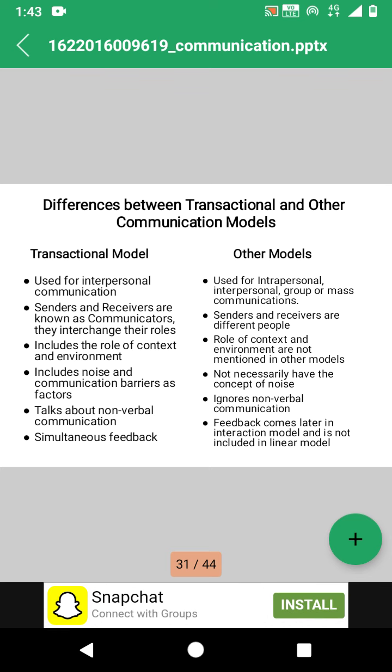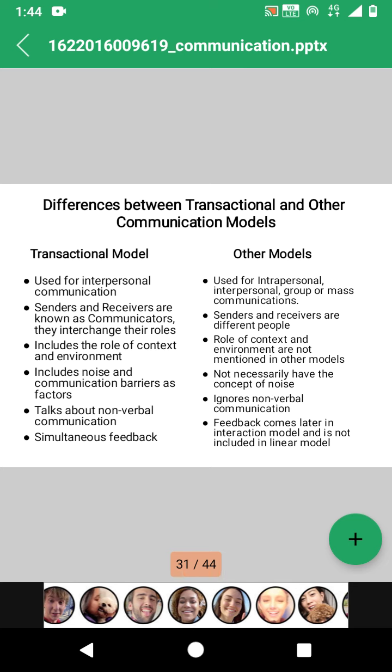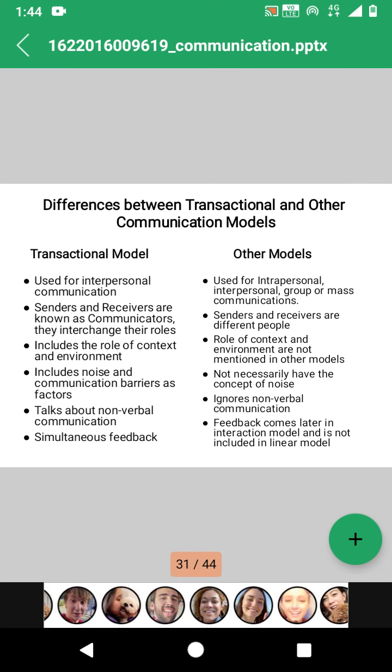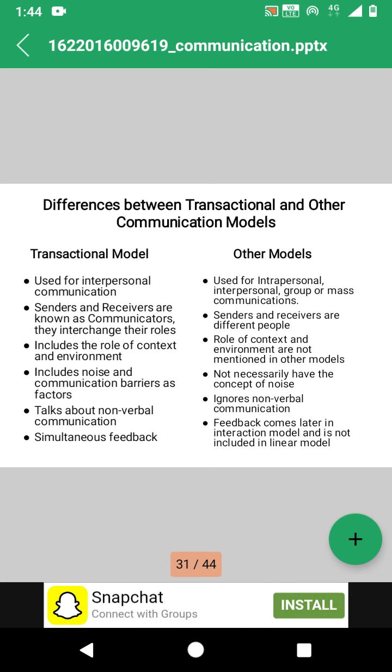So the transactional model is only for interpersonal communication. The second difference is that senders and receivers are known as communicators in the transactional model. They interchange their roles. The sender will become a receiver and the receiver will become a sender.